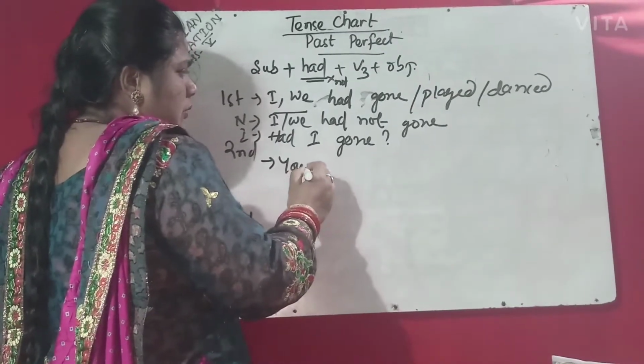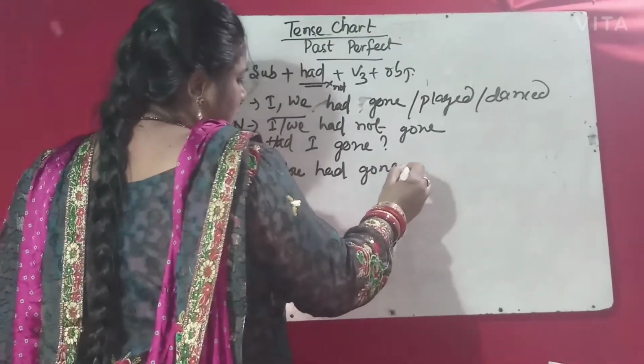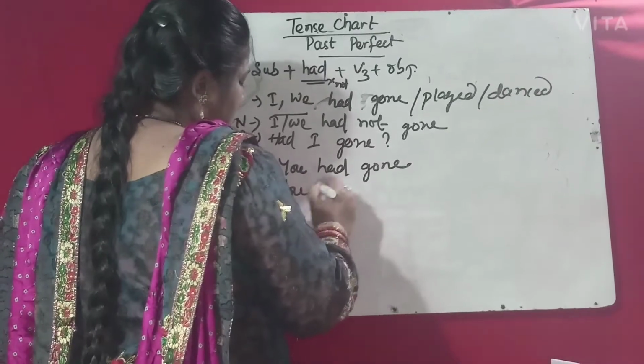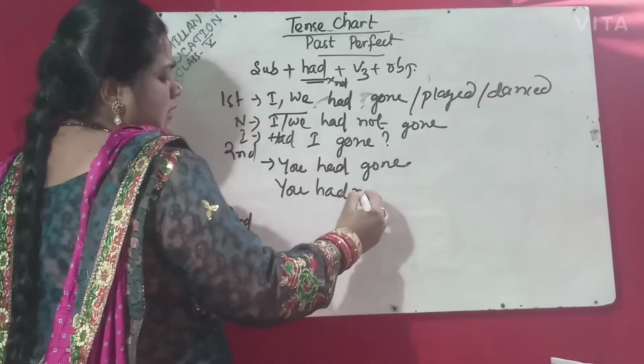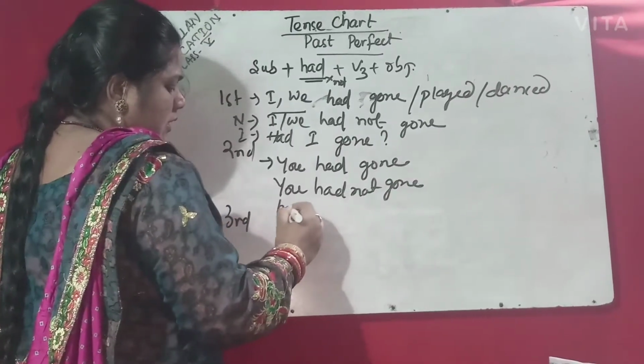Then the second person is you, singular or plural, you. Same pattern: you had gone. Then negative: you had not gone. Question: had you gone?